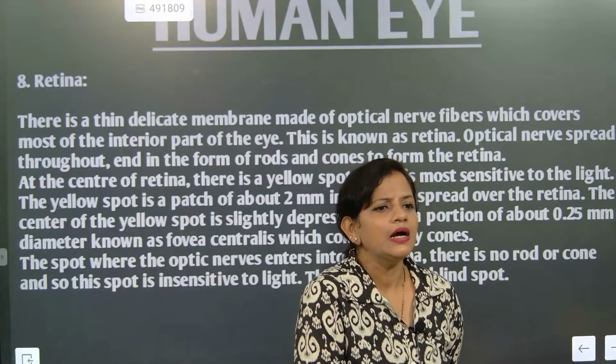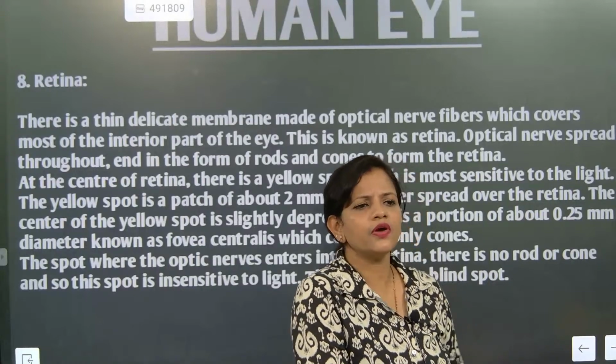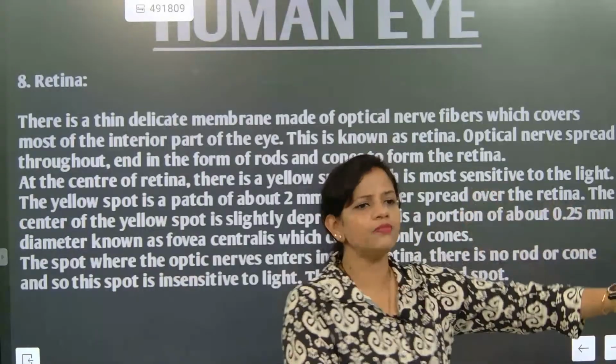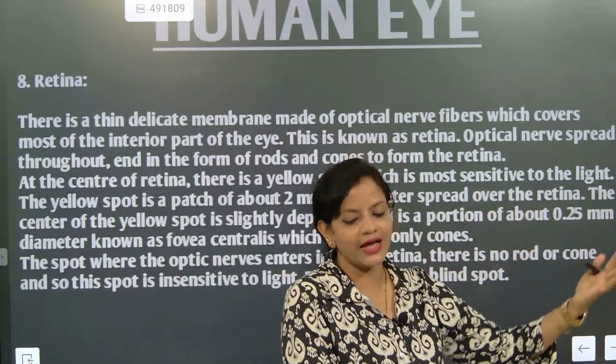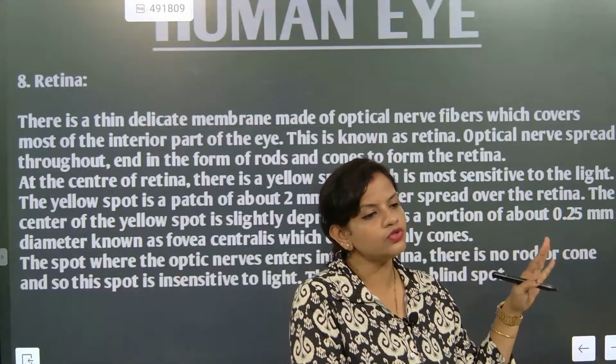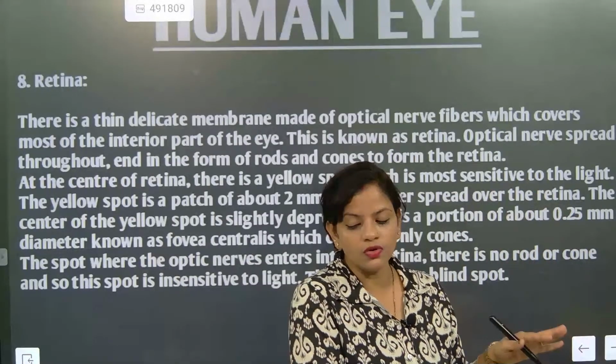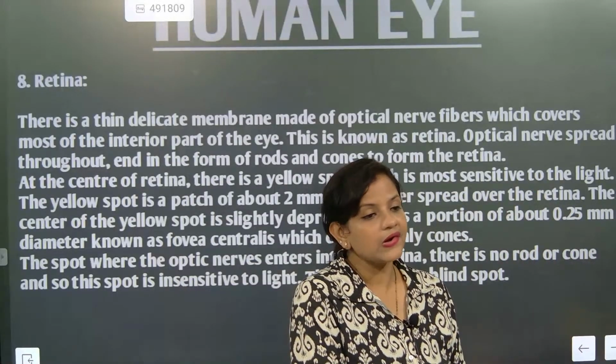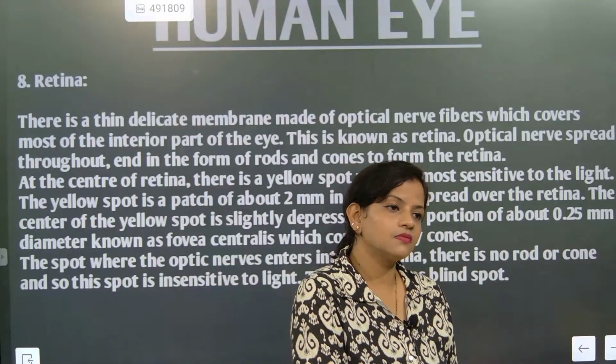So now look here. What we are going to understand is rods and cones. In animals, the number of rods is high and cones are less. Understood? So rods are high and cones are less. So what will they do? They can usually see light and dark, but they don't have color.